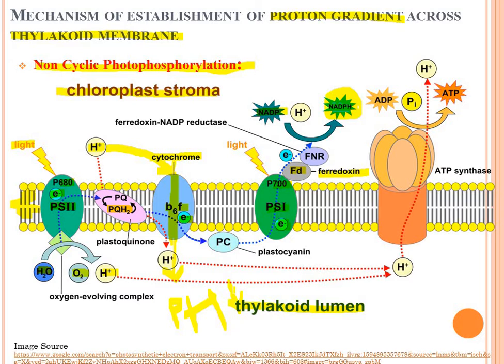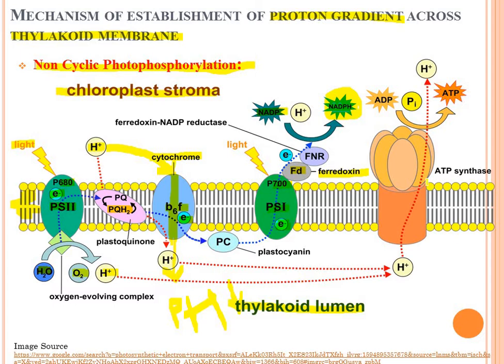I already told you that due to the transfer of electrons, the pH of the thylakoid lumen decreases and the pH of the chloroplast stroma increases. The pH of the thylakoid lumen decreasing means H plus concentration in the thylakoid lumen increases.